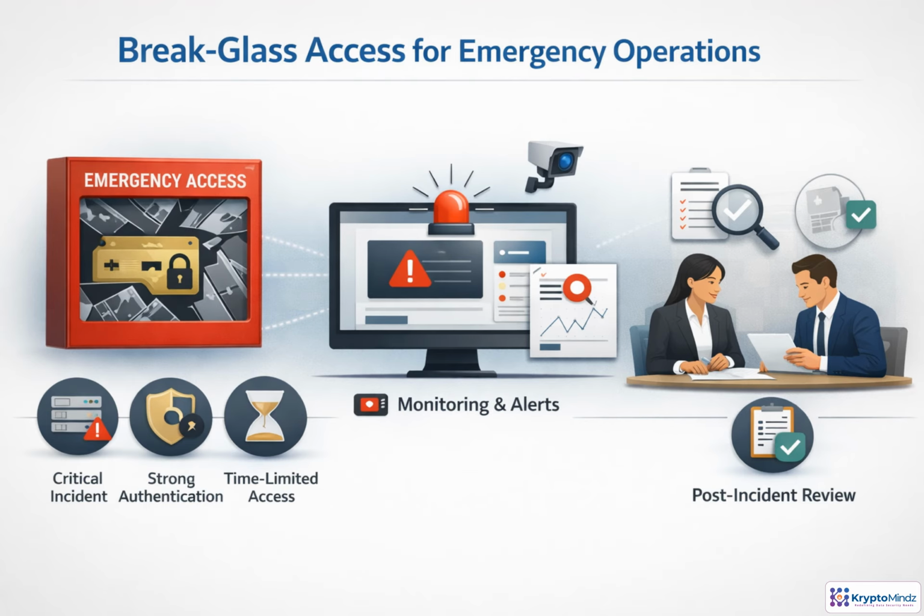Break glass access is the emergency path for moments when waiting would create greater risk, such as an outage, compromise, or administrator lockout. The goal is to make it exceptional, not convenient. A user must strongly authenticate, state why access is needed, receive only temporary elevation, and trigger immediate alerts. Every action should be monitored and recorded. Afterward, teams review whether access was justified, what changed, and whether credentials or controls need rotation or improvement.